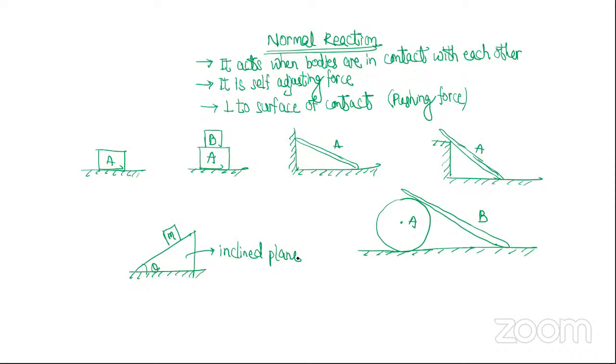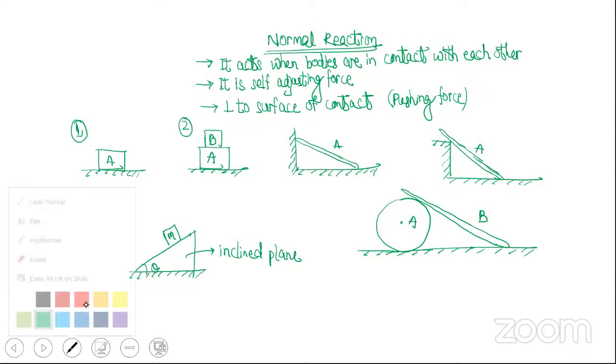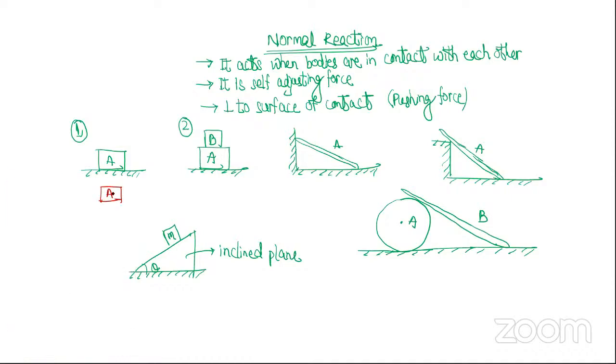अच्छा, body A. Look at question number 1. Is there any normal reaction acting on body A? Who is applying normal reaction? Ground. It is in touch with the ground, so the ground is applying normal reaction. Which direction? It's perpendicular to the surface. Upward or downward?